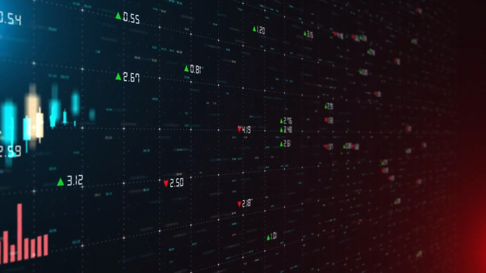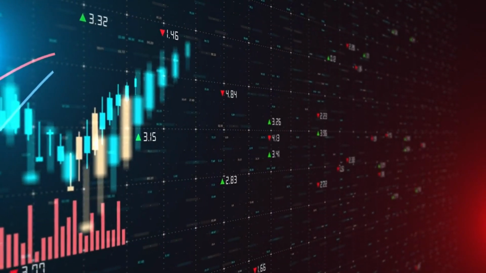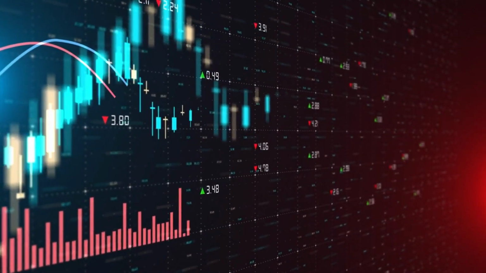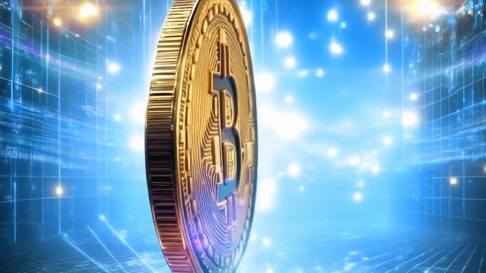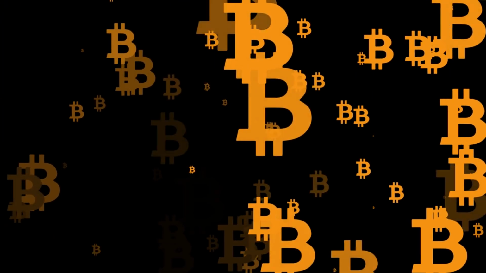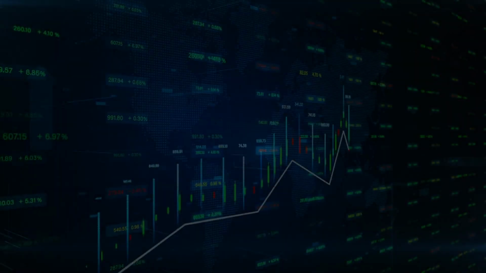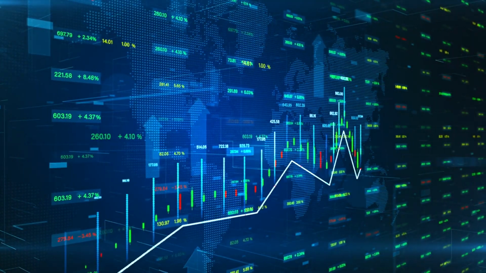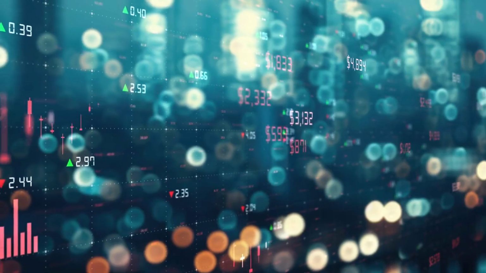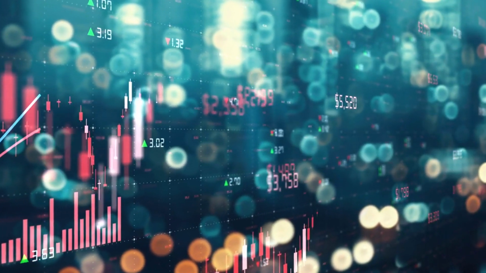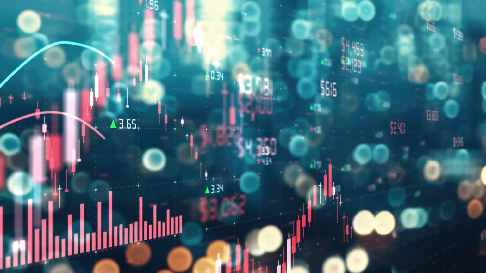So the death cross is not a guaranteed crash trigger. It's more of a reflection of what has already happened. This time feels different. What makes this recent cross unique is the timing. It formed on April 6th, after BTC had already climbed back to 86K. That's not what we usually see with death crosses, which tend to form during a decline.